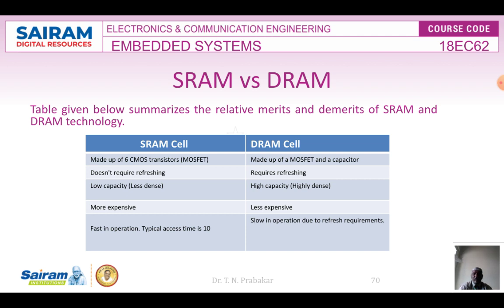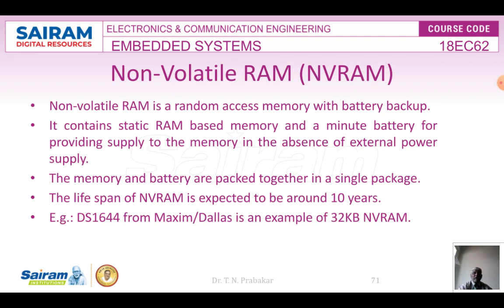That's the difference. SRAM is more expensive, DRAM is less expensive, and SRAM is fast in operation. Typical access time is 10, I think it should be nanoseconds or milliseconds, whatever it is, and DRAM is slow in operation due to the refresh requirements, right? So this is a simple comparison between DRAM and SRAM.